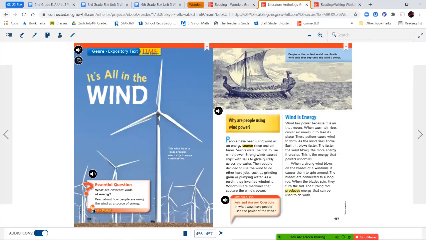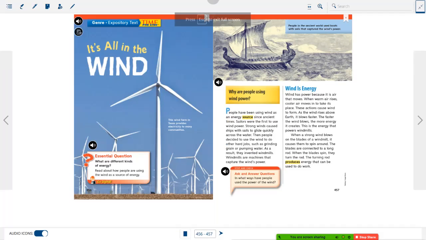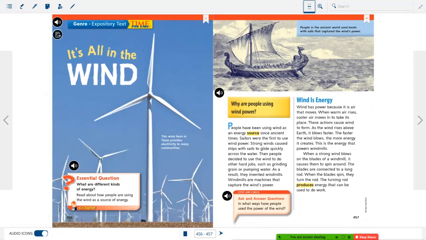All right, next let's hop into our literature anthology book, and we are going to read an expository text out of Time for Kids magazine called It's All in the Wind. Genre: Expository text. Time for Kids. It's All in the Wind. This wind farm in Texas provides electricity to many communities. Essential question: What are different kinds of energy? Read about how people are using the wind as a source of energy.